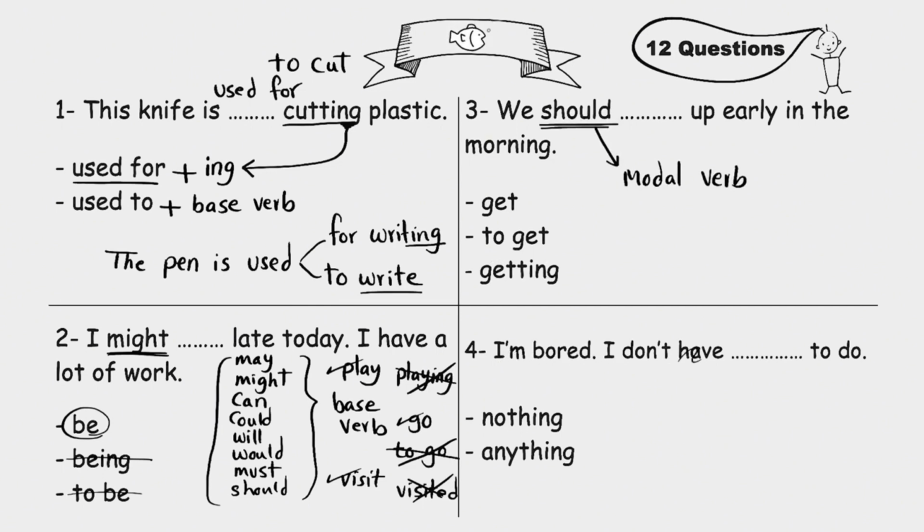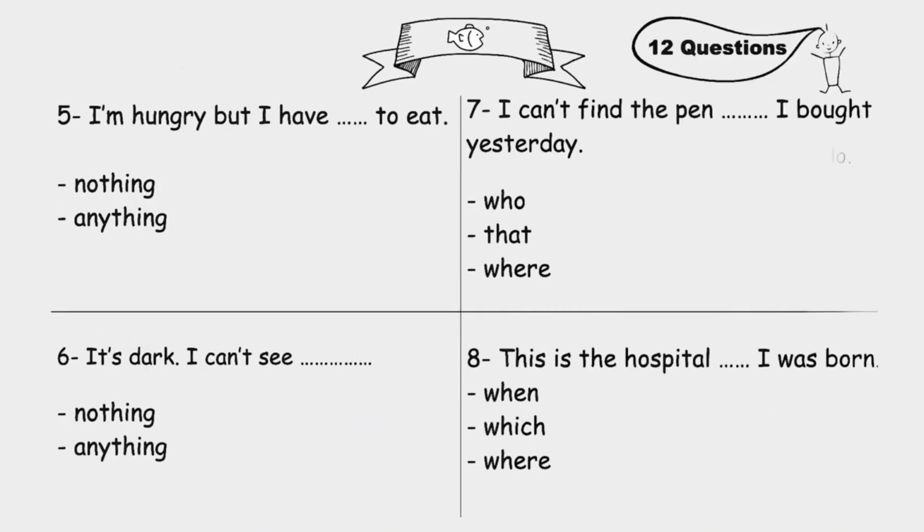I'm bored. I don't have blank to do. Nothing, anything. We use nothing in positive sentences, but we use anything in negative sentences with not in it. Here we have don't means do not, so the sentence is negative. So we use anything here. I'm bored. I don't have anything to do.